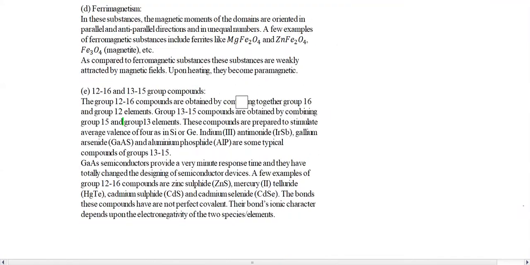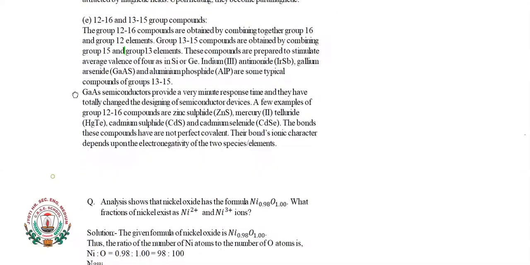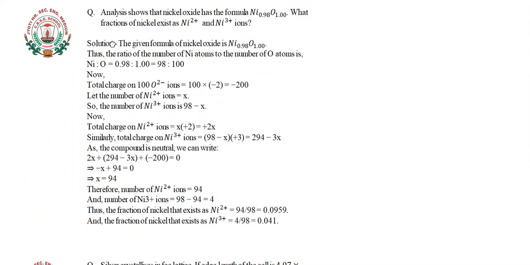Next is the question in which I am going to explain a type of numerical which has been asked in our paper. So what is the question asking here? Analysis shows that nickel oxide has the formula Ni 0.98 O 1.00. What fraction of nickel exists as Ni2 plus and Ni3 plus ions?